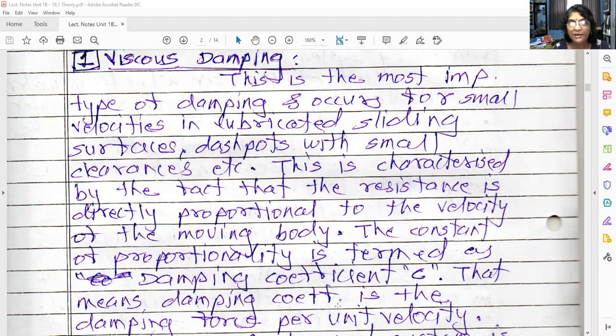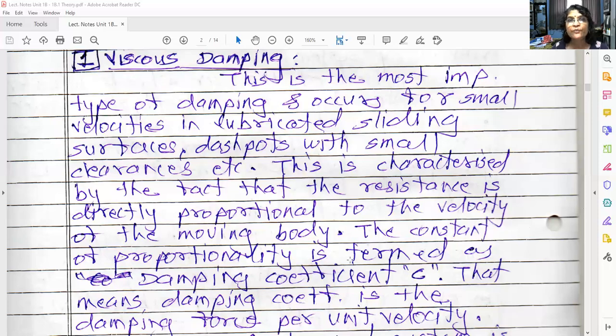This damping force is always proportional to the velocity of the vibrations or velocity of the object. So whenever you say damping, velocity comes into picture. Whenever you say spring, displacement comes into picture. So spring force is K into X, that is stiffness into displacement, and damping force is equal to C into X dot, that is damping coefficient into velocity. This we are going to study further.